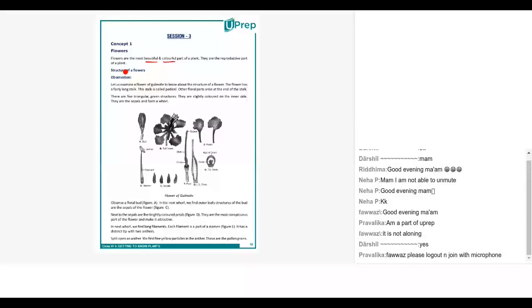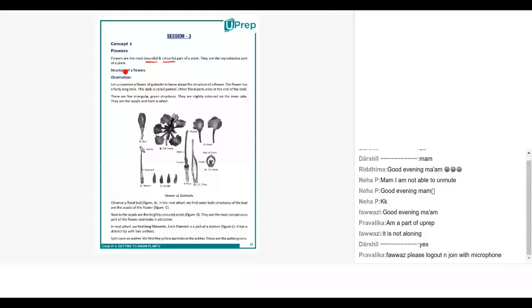Very good. Excellent. So basically, to attract pollinators, it has to be colorful and look beautiful, right? As they say, the more the merrier. The more colorful it is, the brighter the color it has, the more insects it will attract. Remember, we had discussed in our earlier classes, a flower could be bright orange in color, bright pink, dark pink, white.